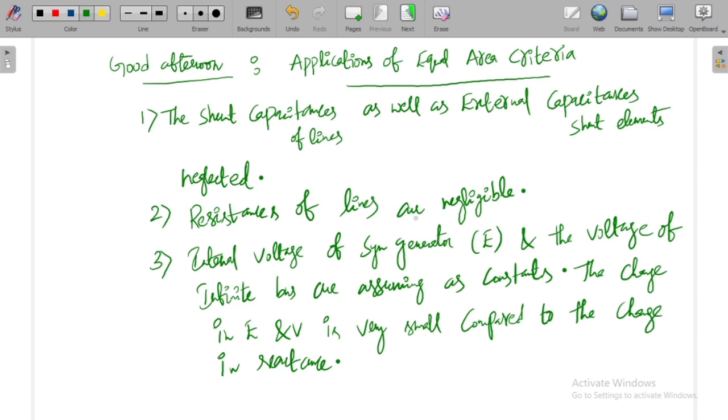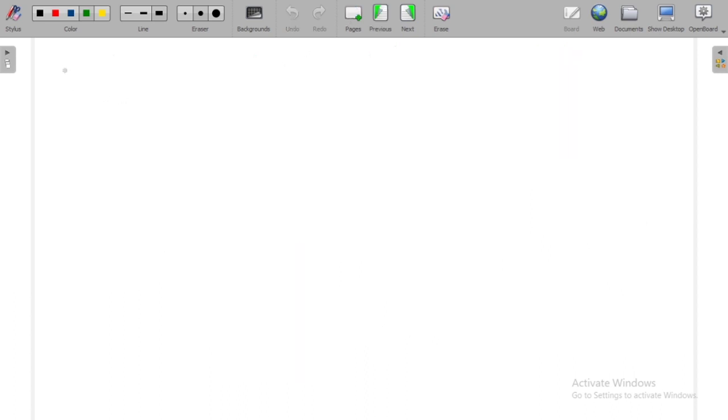criteria. In addition to that, we must also know how there will be oscillations, how the rotor experiences the disturbance in case of generator as well as in case of motor. We need to understand that. So let me take a fresh page.